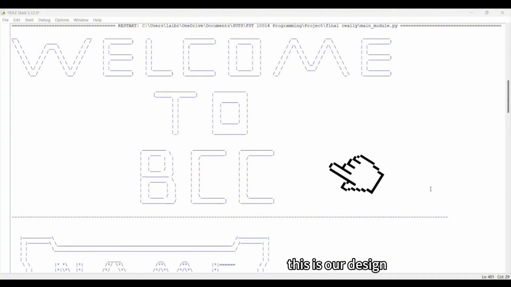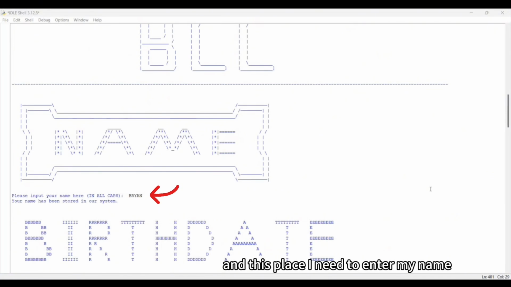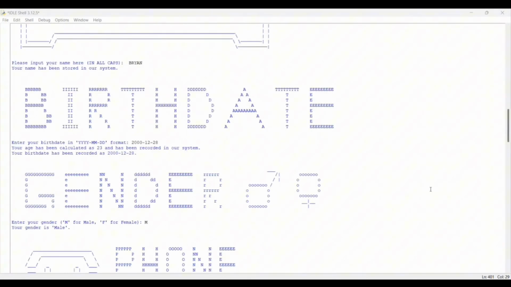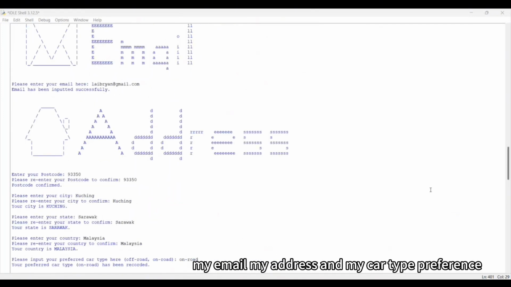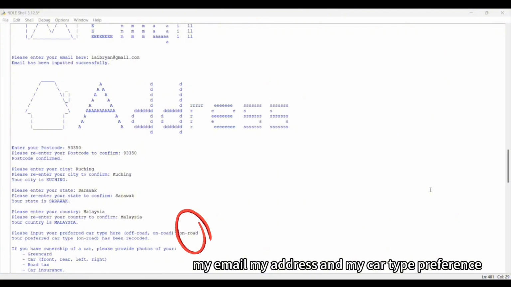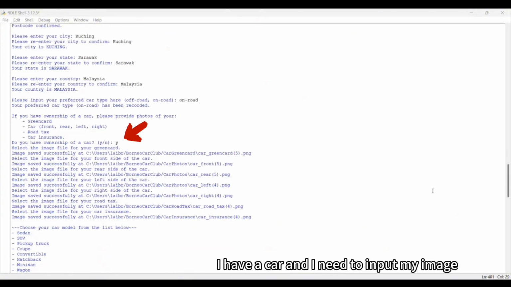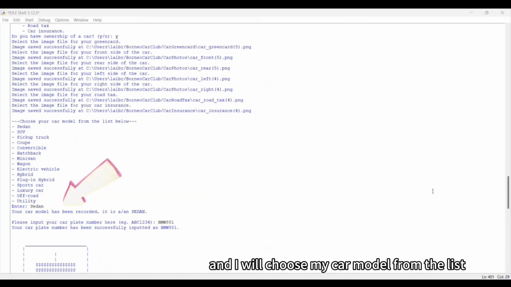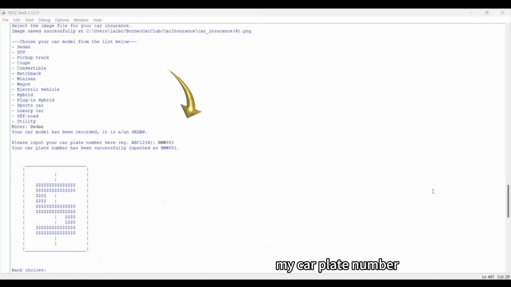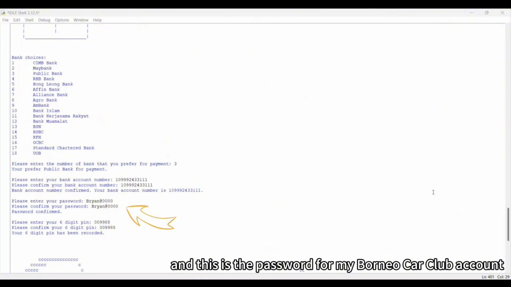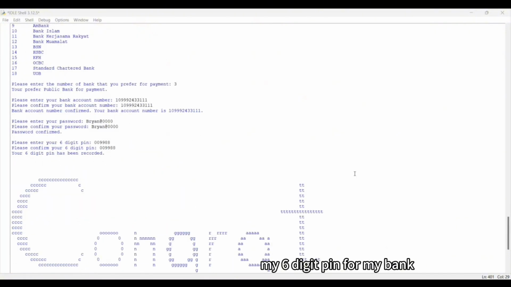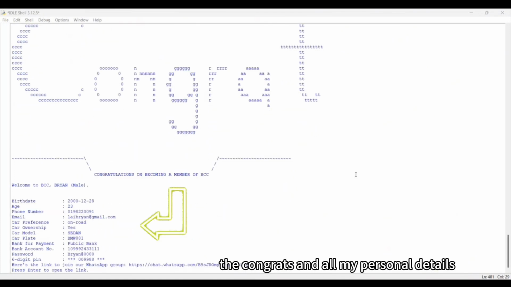This is our design. In this place, I need to enter my name, my birth date, my gender, my phone number, my email, my address, and my car type preference. I have a car, and I need to input my image. And I will choose my car model from the list, my car plate number, my bank choice, and my bank account number. And this is the password for my Moneo CarCup account. My 6-digit PIN for my bank, the congrats, and all my personal details.